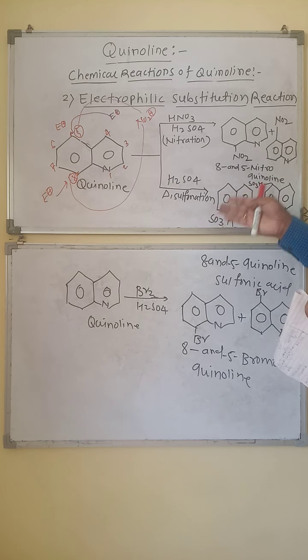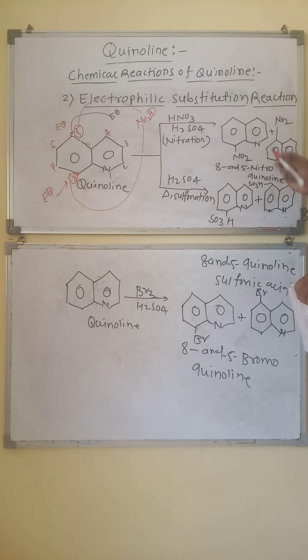In the first, the nitro group is introduced at the 8th position, and in the second compound the nitro group is introduced at the 5th position. We get a mixture of two compounds, called 8-nitroquinoline and 5-nitroquinoline.